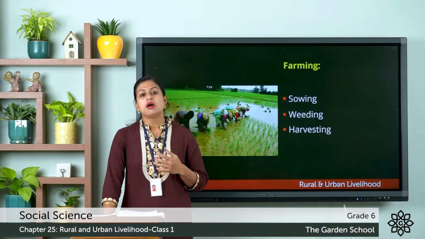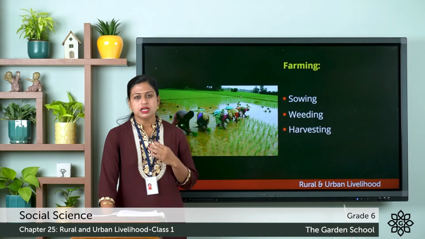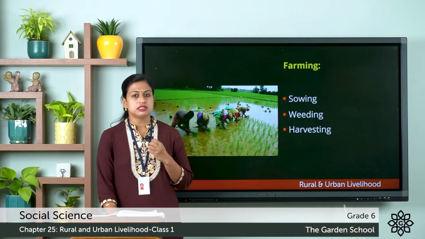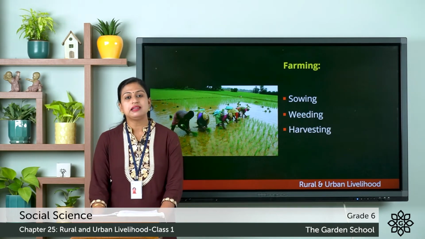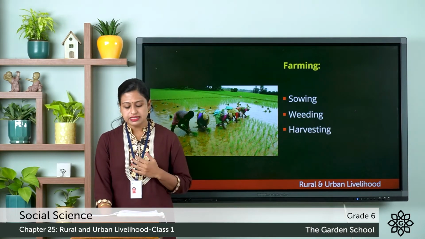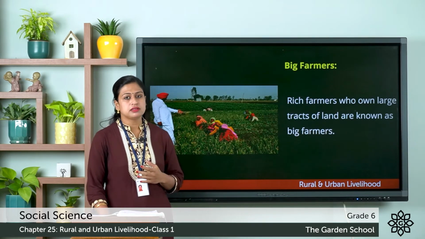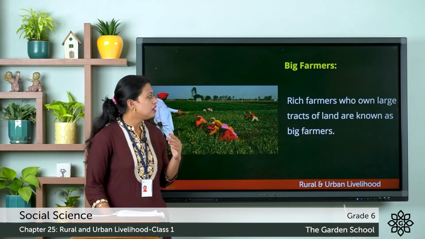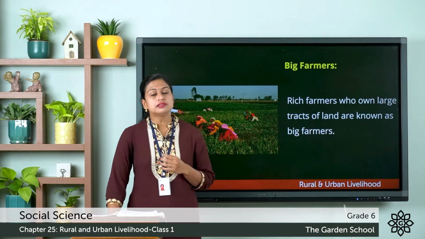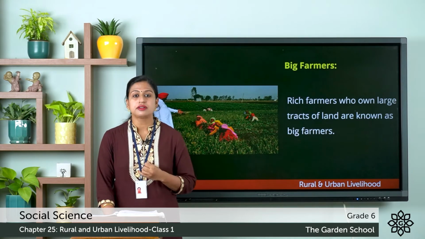As you all know, most of the people who live in villages are farmers, and here farming includes activities like sowing, weeding and harvesting. So typically in villages you can see big landlords, small farmers and landless laborers. So there are different categories of farmers in the rural area. They are the big farmers. So here the big farmers are the rich farmers who own large tracts of land, and they also use different modern technologies for cultivation like the tractor and threshers.